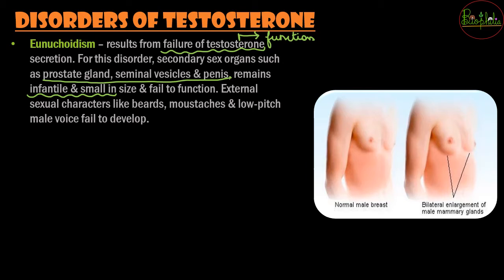So if the testosterone hormone is not released, it is going to hamper the development of these secondary sexual organs, and because of that they will remain smaller in size, as well as fail to function.